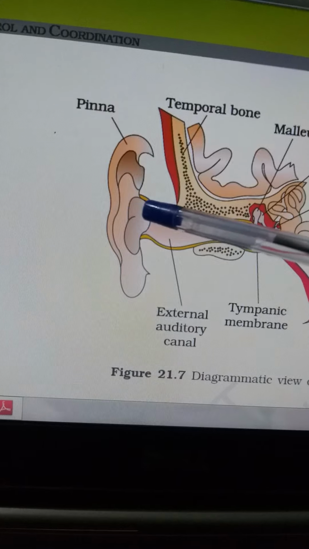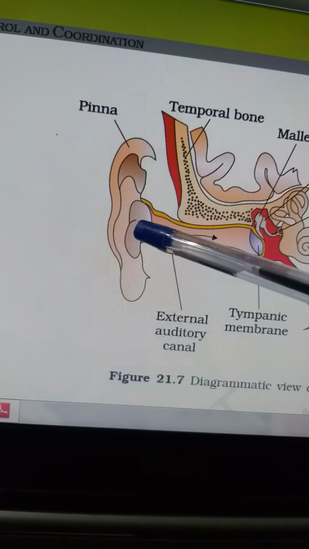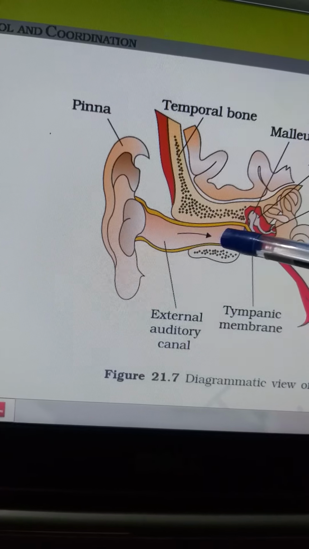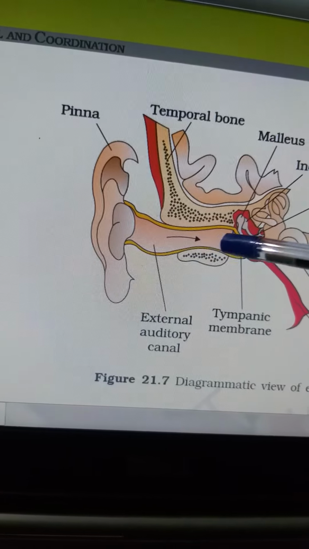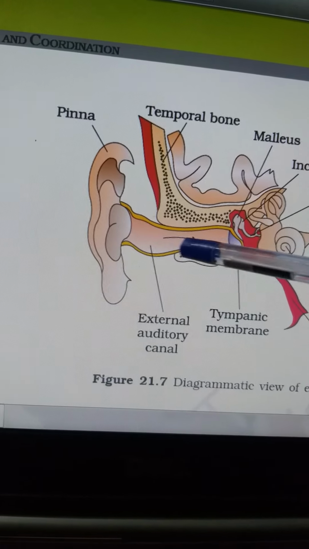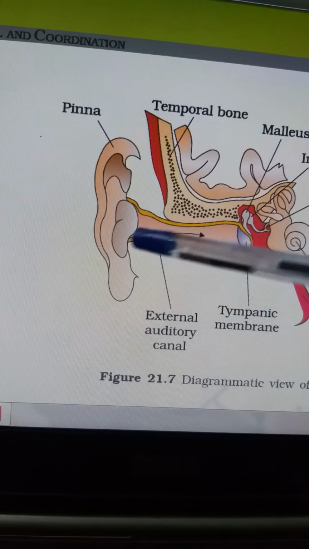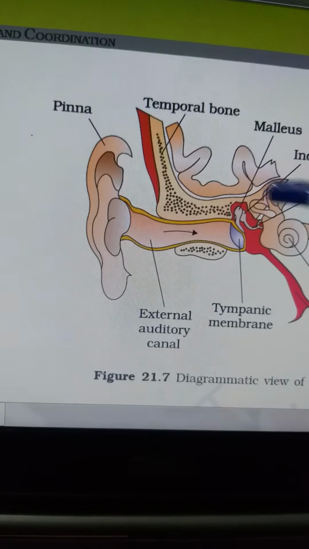And here you have an opening, a tube-like canal that you can feel if you put your finger in your ear. This passage connects the external to the internal section of the ear.